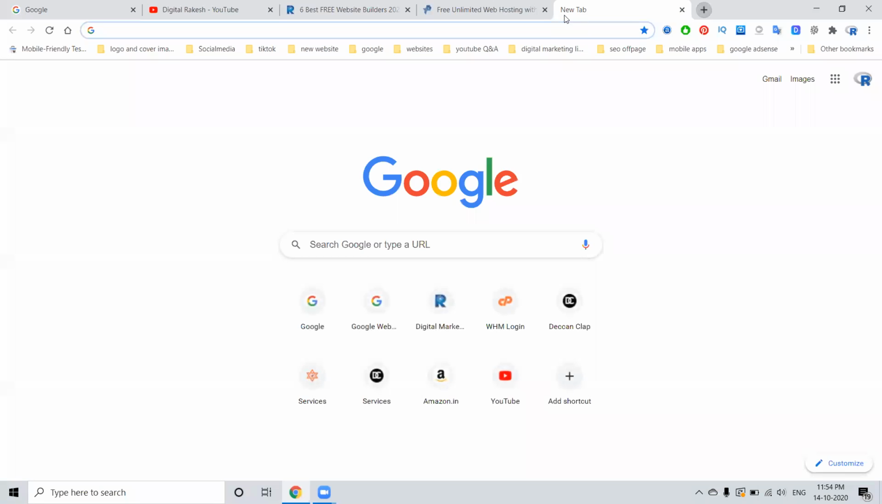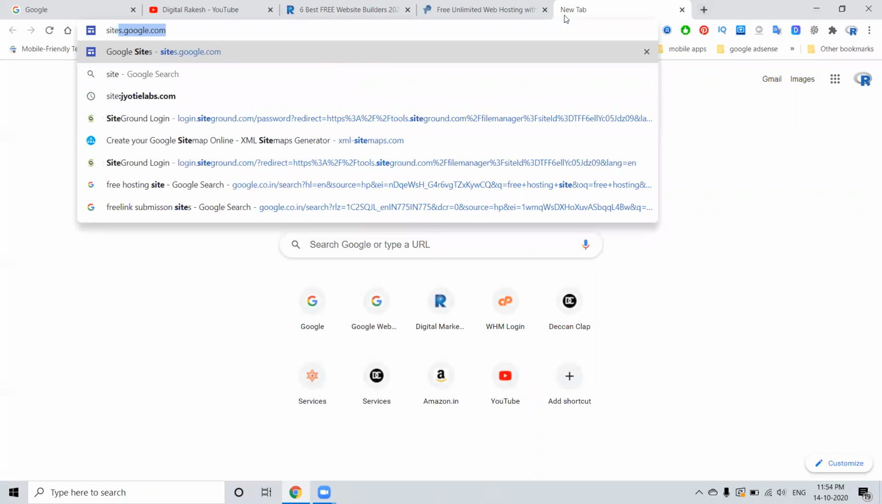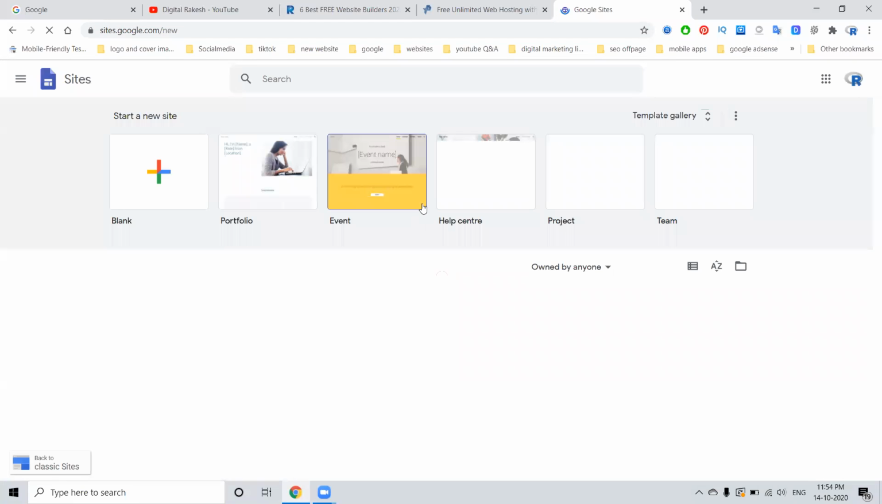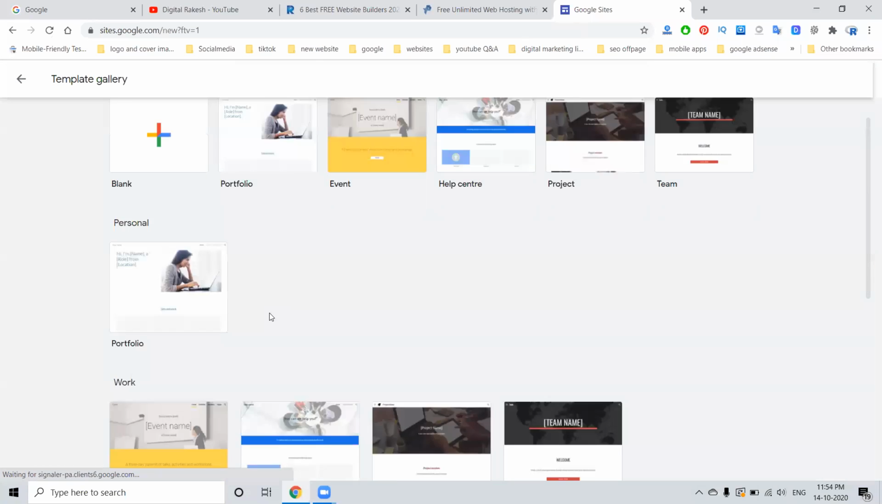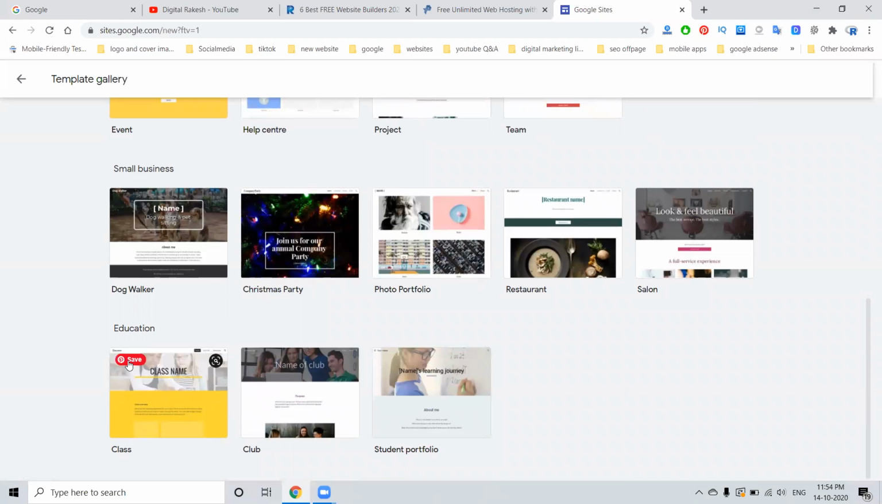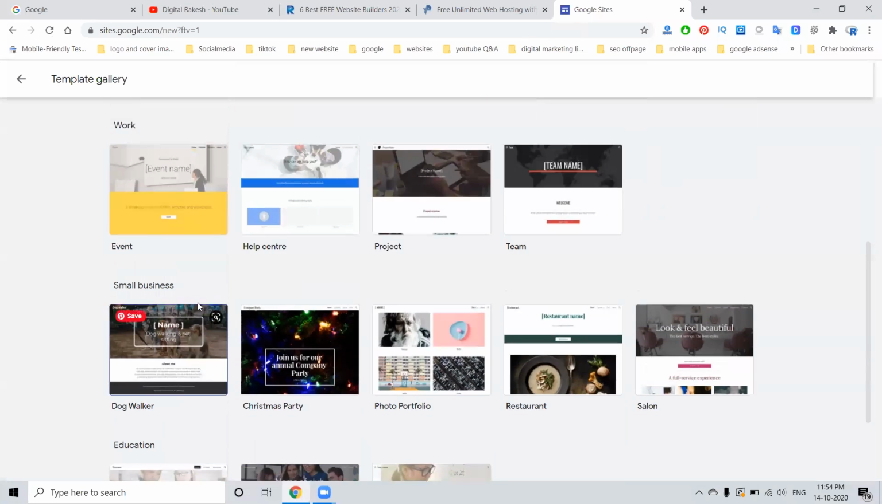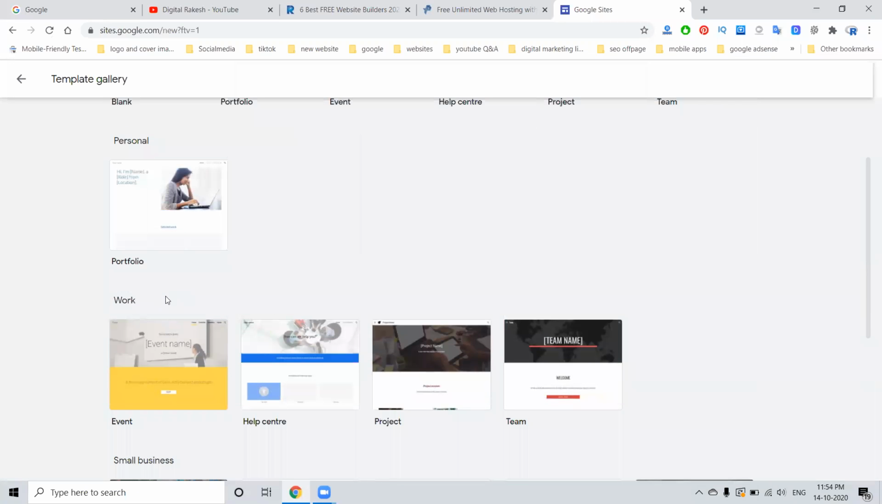And the next one, also from Google, is site.google.com. In this also you can make a website. A lot of themes are there. Use the themes and make the website: education, class, club, small business, work. These are provided for Google free websites. But the extension will not show as .com. It shows something within Google, with a particular keyword name.